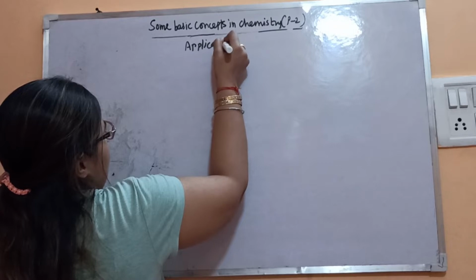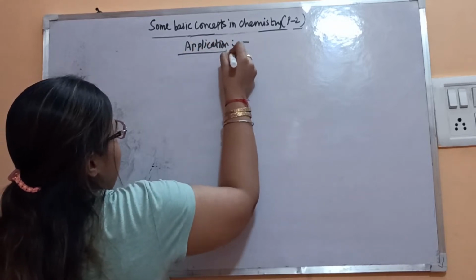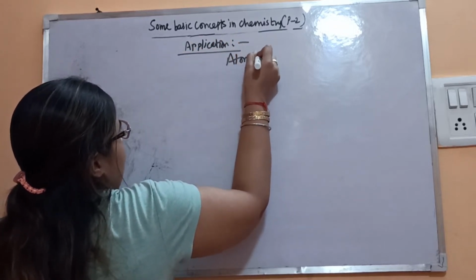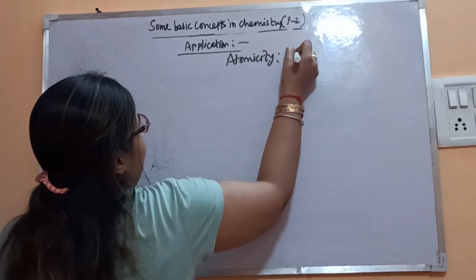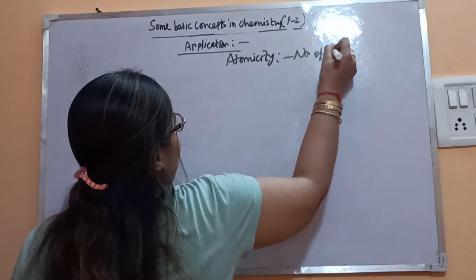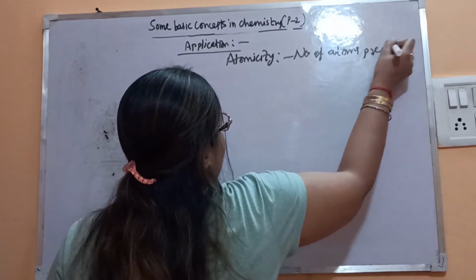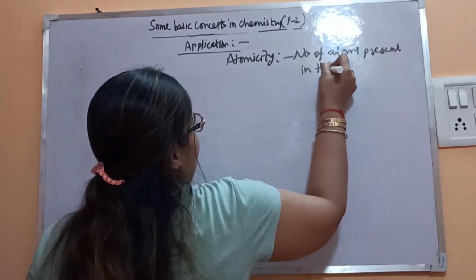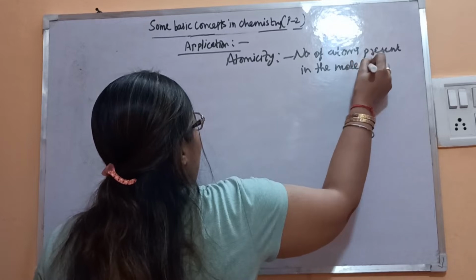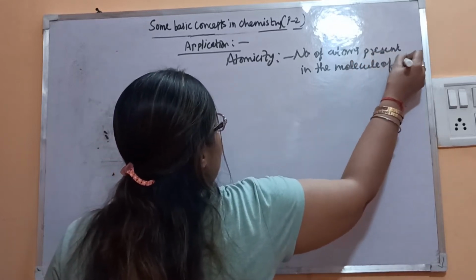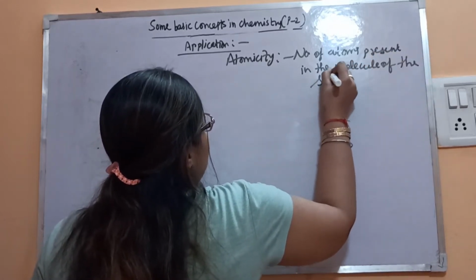Application of Avogadro's law, its atomicity. Atomicity is a property, that is the number of atoms present in the molecule of the substance.